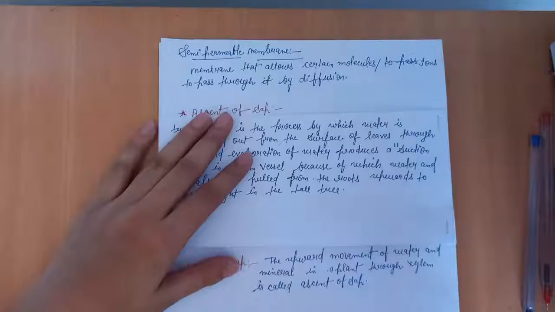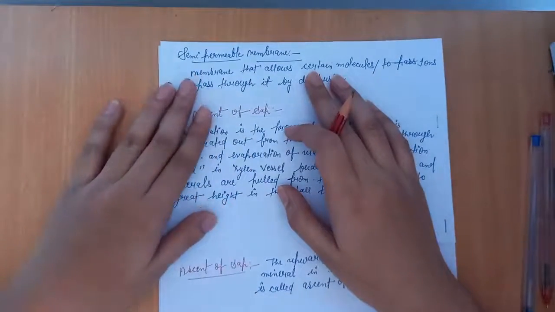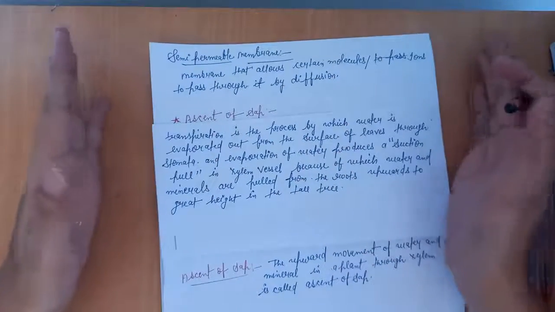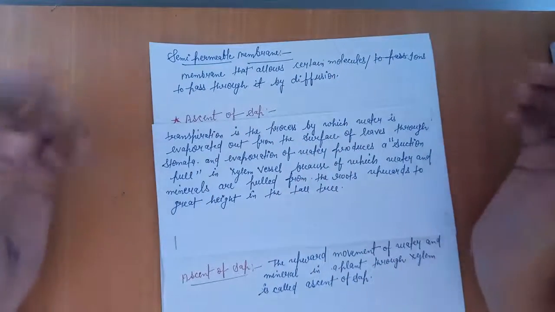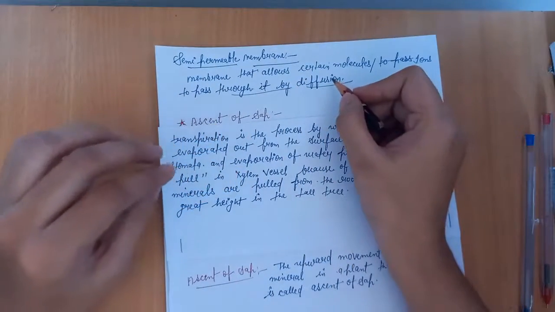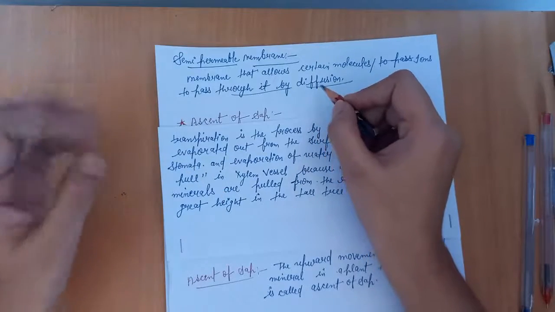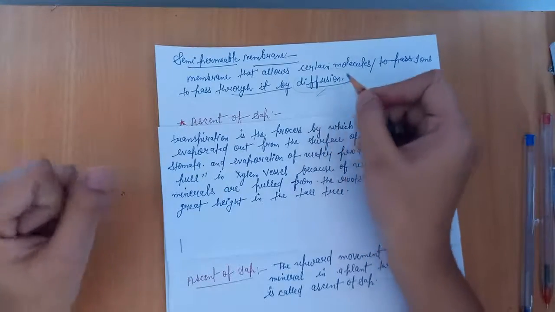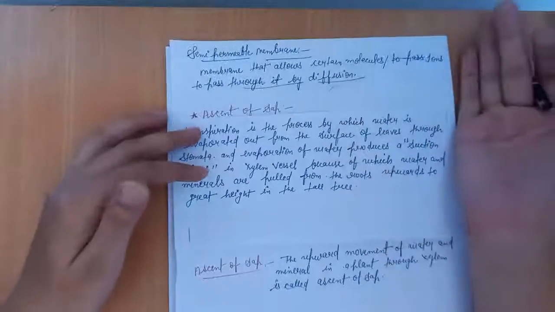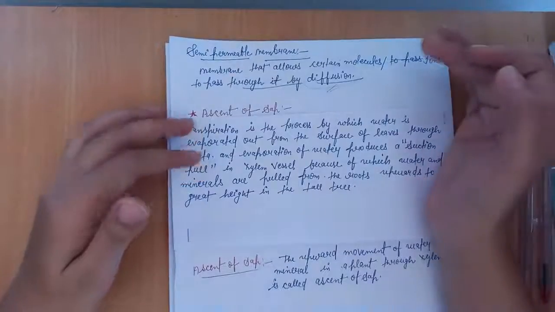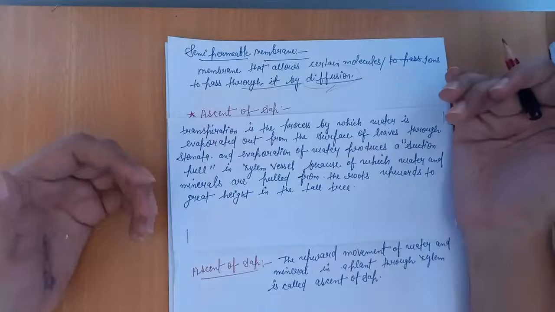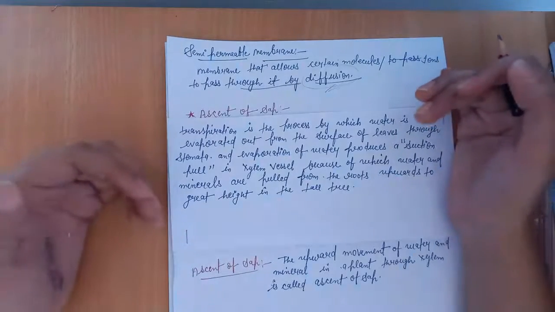So students, do you know what a semi-permeable membrane is? A membrane that allows certain molecules or specific substances or ions to pass through it by diffusion. Diffusion is the same as osmosis. In osmosis we take water, and in diffusion we can take any substance that goes from its higher concentration towards its lower concentration. So the movement of water molecules across a semi-permeable membrane by following the rule of diffusion, that we call osmosis.